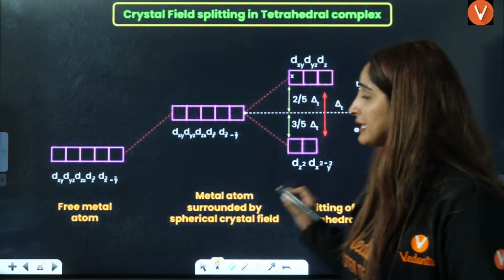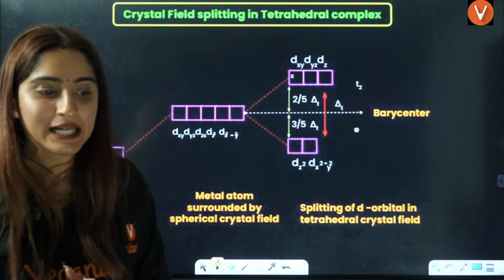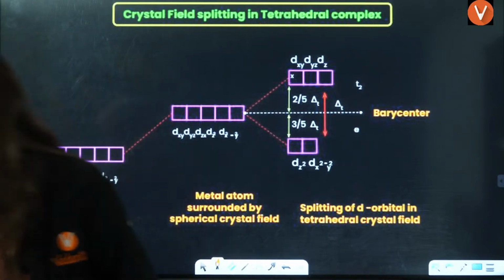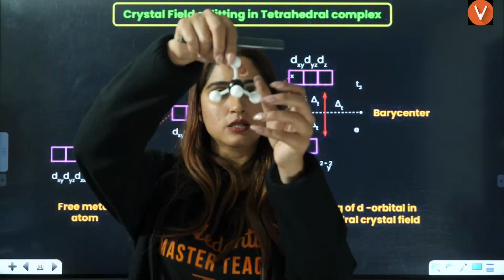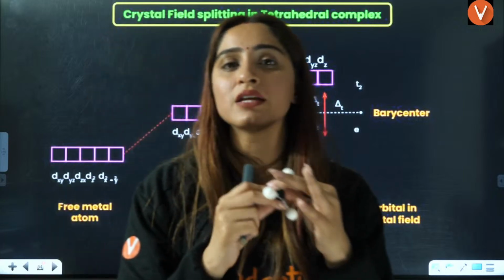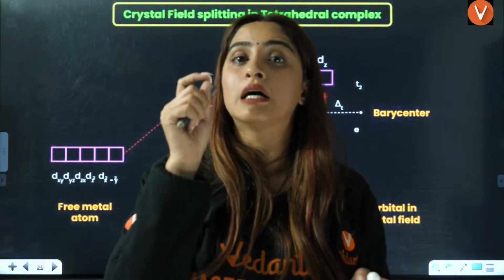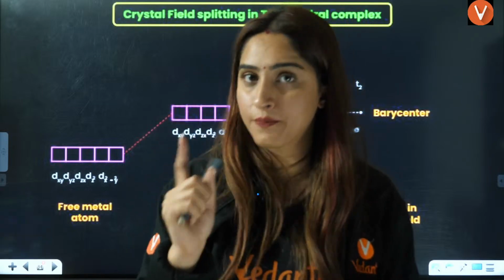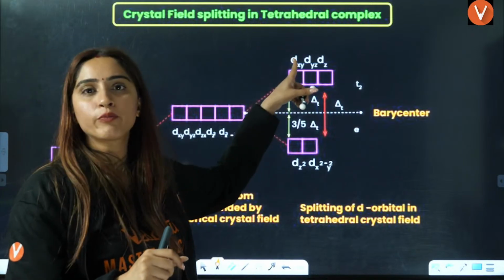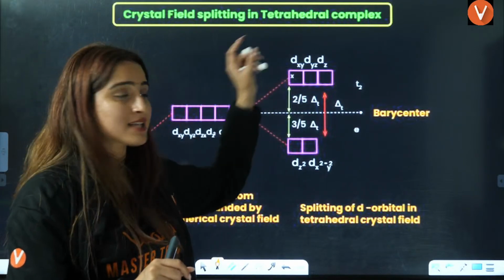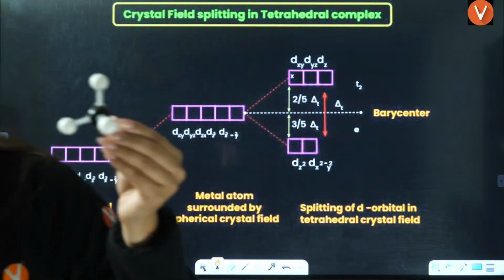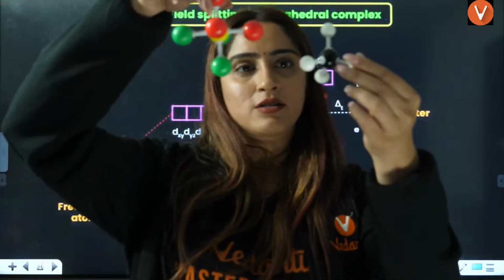And next we have tetrahedral complexes. This is how a tetrahedral species looks like. A tetrahedral compound does not have any symmetry center, that is why we don't add g, gerade, here. Right, first point. Second, in octahedral, we had dx square minus y square and dz square having high energy. Here we have the opposite. The reason is, can you see, this is the structure of octahedral, this is tetrahedral.